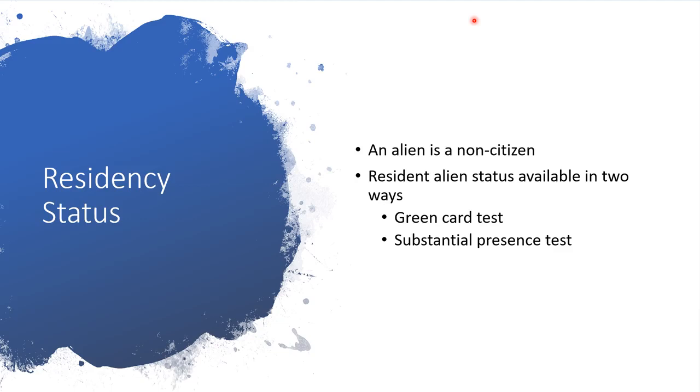Counting all days they were present in the current year, 1/3 of the days they were present in the first year before the current year, and 1/6 of the days they were present in the second year before the current year.